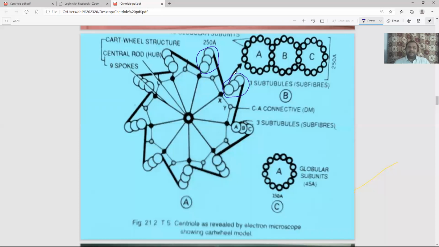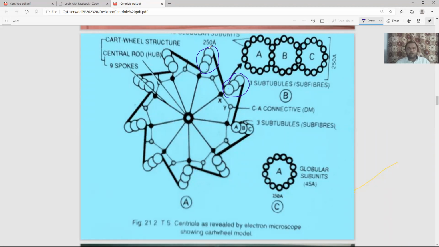So these 9 bamboo-like structures that we have already seen are actually cylinders. If you cut a cylinder by blade, like you are taking a TS of some root or stem of sunflower, what you are getting? A round structure. Same way, when these long cylinders are cut, you are going to see a round structure. Now you see the first one, this A, is entirely round. Among this triplet, the first one that is facing the center is always round.